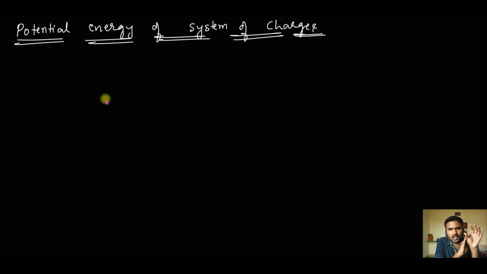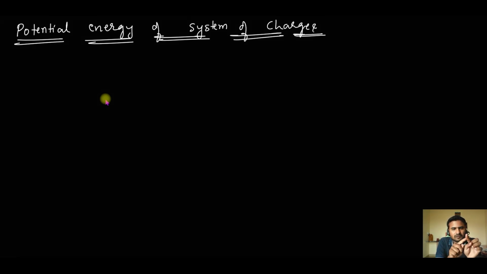And now if I want to know how much work I will have to do to bring a charge Q from infinity to that point, how much will be the energy, how much will be the work? V into Q. Because if potential at a point is V, it means I have done V amount of work to bring 1 unit charge. Now instead of 1 unit charge, if I want to bring a charge Q from infinity to a given point where the potential is V, then the work done will be V into Q. Remember that.